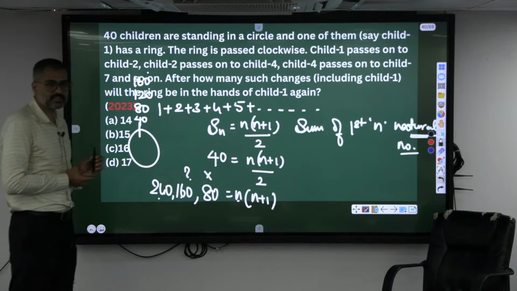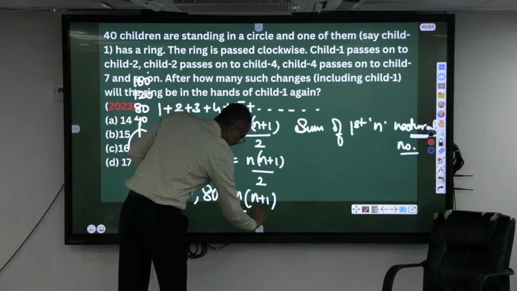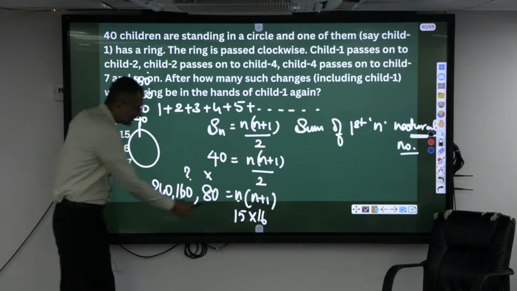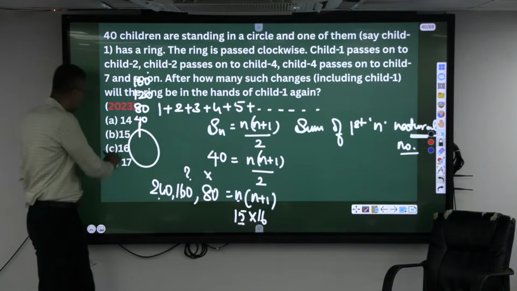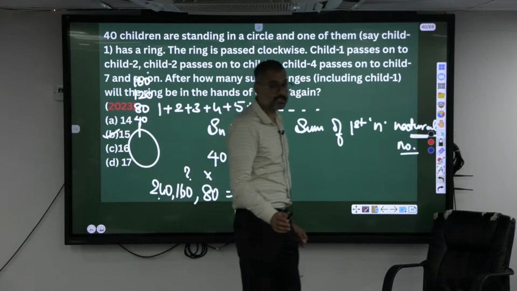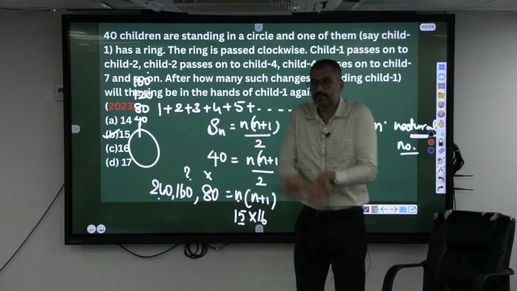What is 15 into 16? Yeah, 15 into 16. So after how many passes is she going to get the ball back? N value is equal to what? 15. The number of passes is 15. 16 also is given. 16 is the next pass. The ball has come to that child, and that child will be doing the next pass.